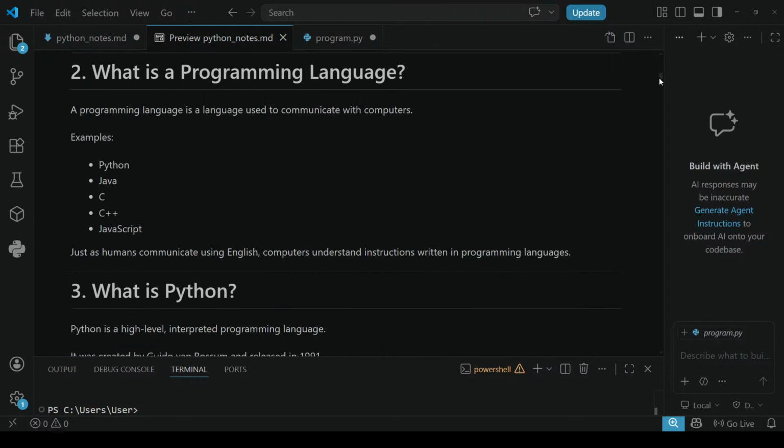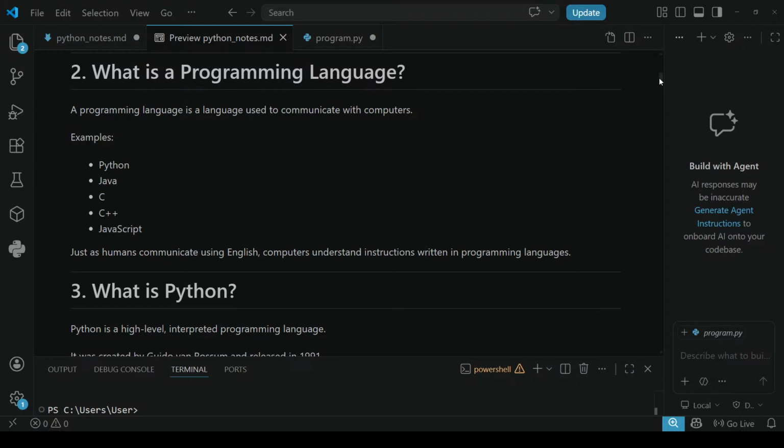Next, what is a programming language, guys? If you know, you can tell in chat. A programming language is a language used to communicate with computers. It is like Kannada, English, Hindi. There are many languages, right?